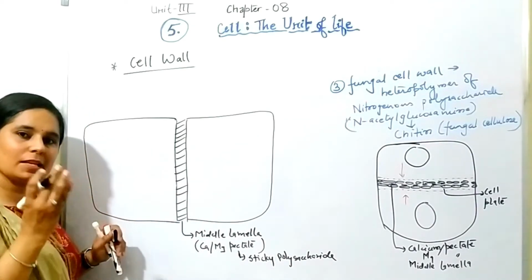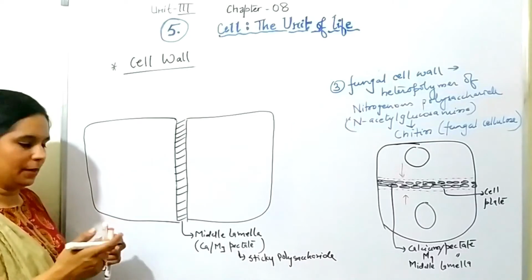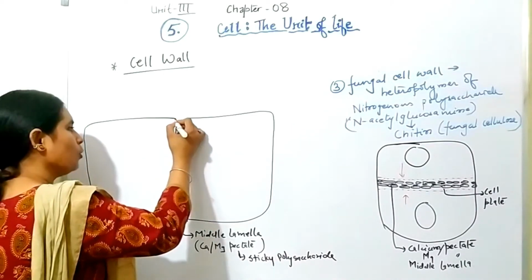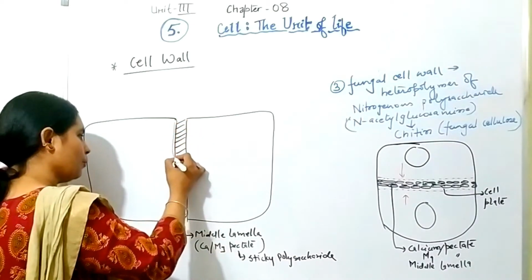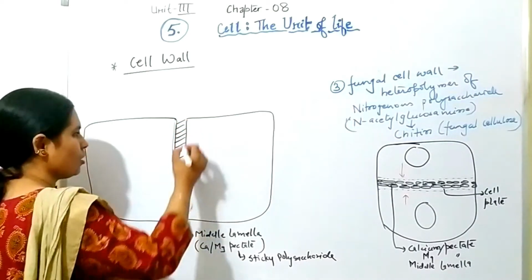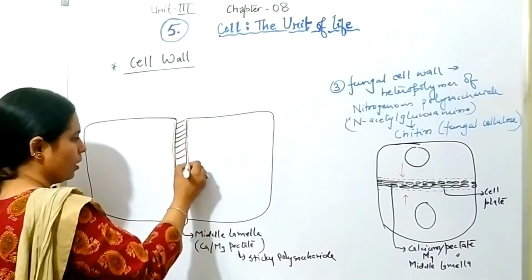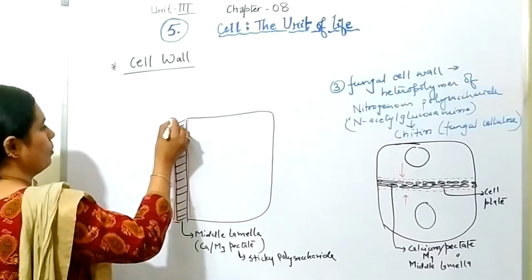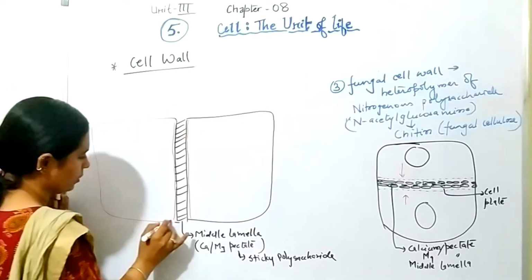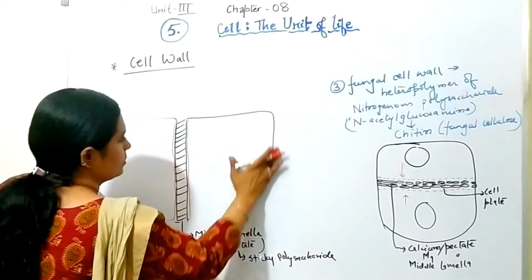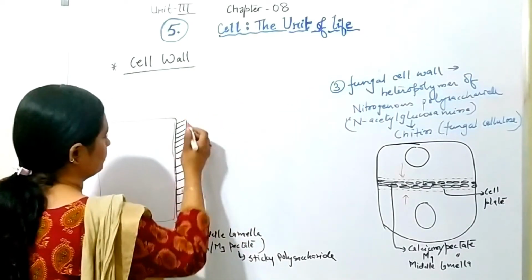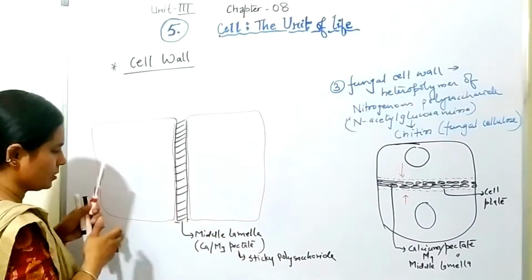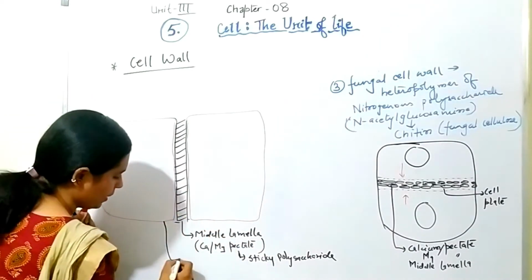तो वो दो नेबरिंग सेल को स्टिक करके एक साथ रखने में हेल्प करता है. सो जैसे ही पेक्टेट बन जाता है, उसके बाद on both sides of the pectate, both sides you will see the deposition of primary cell wall, and that way you will see the primary cell wall will form in the cell. I am drawing with the red color, so you will easily understand this. ठीक है, so ऐसे जो रेड कलर का मैंने ड्रॉ किया है, that is the primary cell wall.